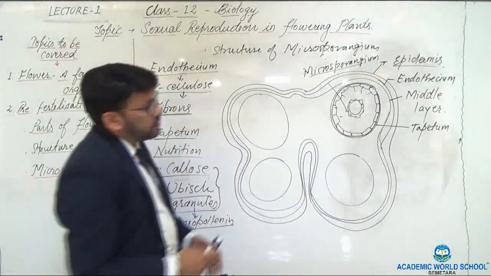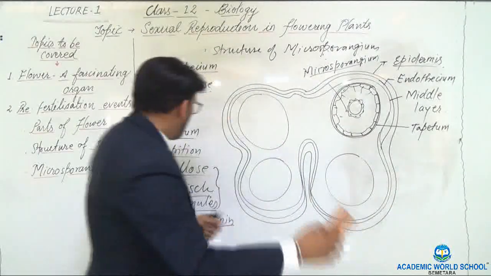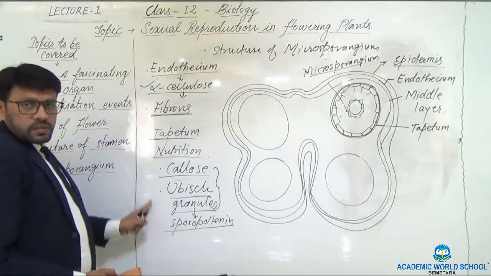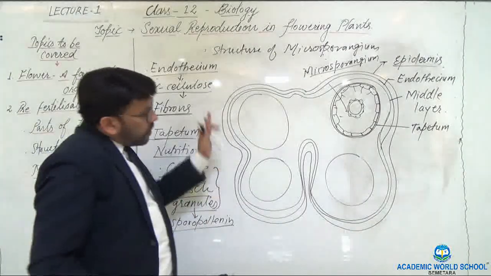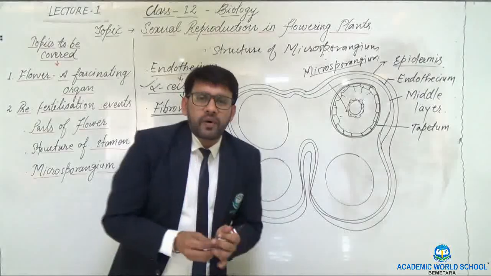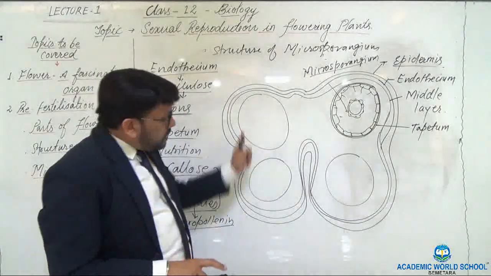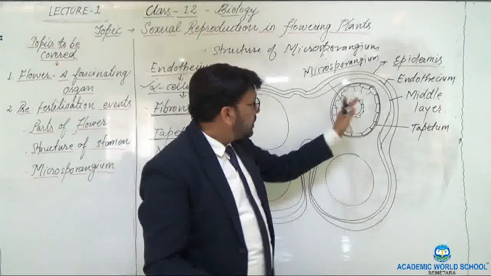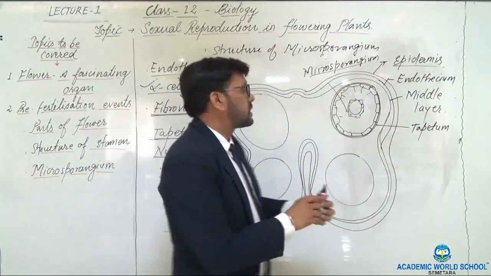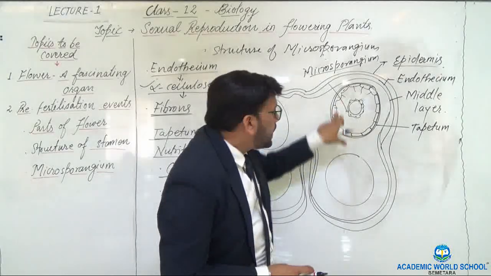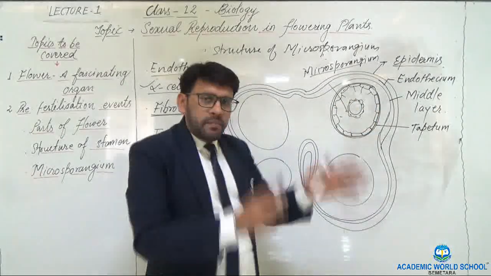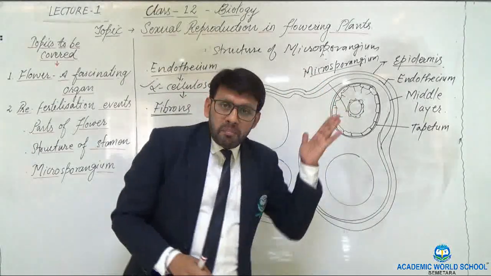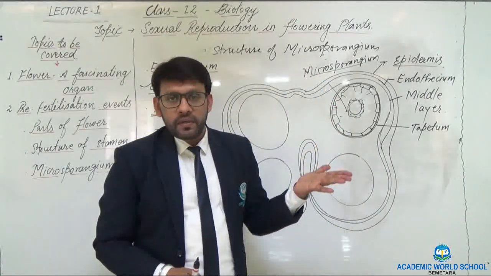Clear? Now, if we go by the functions of these different structures, we can come to know that all these structures provide strength to the upcoming structure, that is the microspore. So this complete microsporangium is the only place where the male germ cell starts developing.